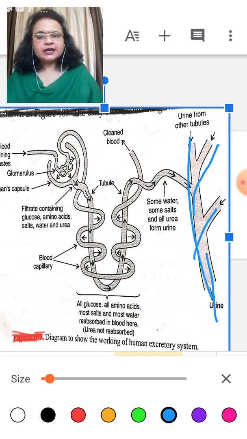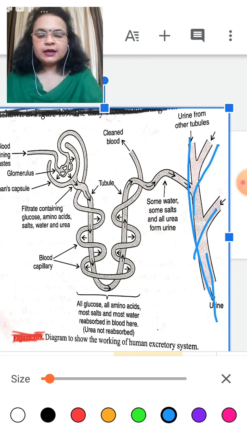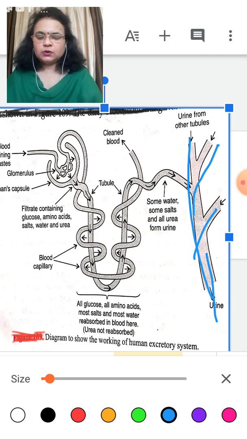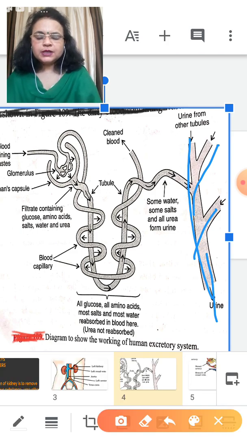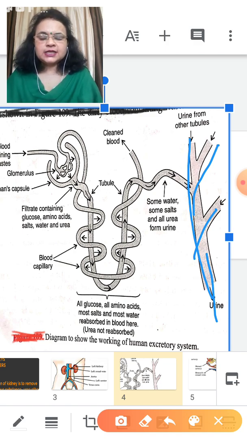Blood capillaries contain dirty blood, which is filtered in the Bowman capsule, and the leftover useful items are again reabsorbed in the blood capillaries inside the tubule, and the leftover product is urine which is collected into a collecting duct. Now you all have understood the clear explanation of the excretory system.